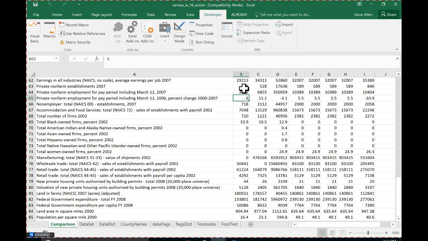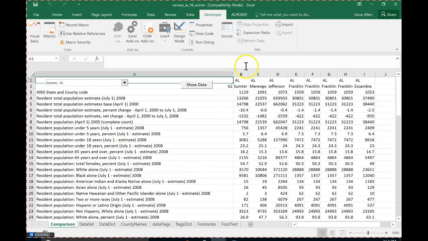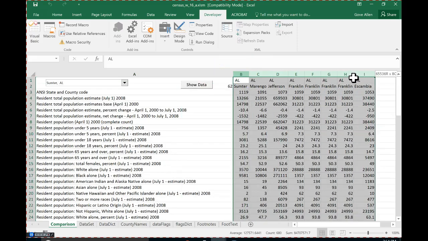But let's talk about some other approaches. Just highlight the columns. Now what I like about this approach is that it doesn't matter whether there are any spaces, this is going to work. What I dislike about this one is that I have to somehow figure out how far over to go.